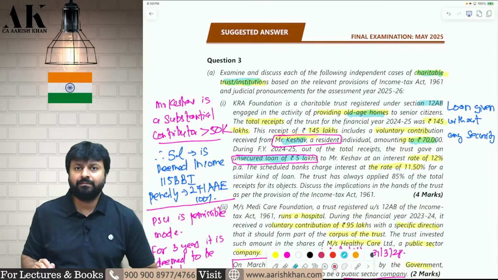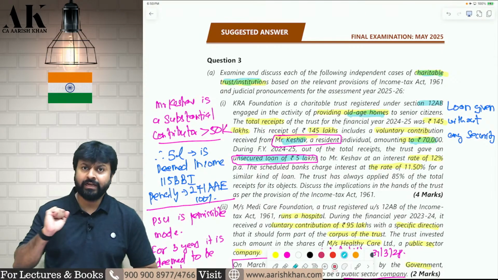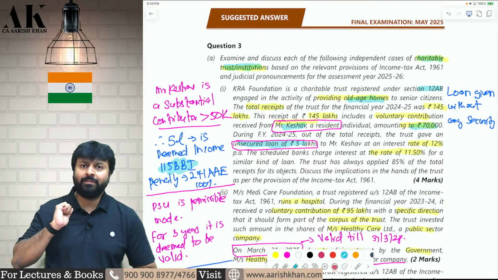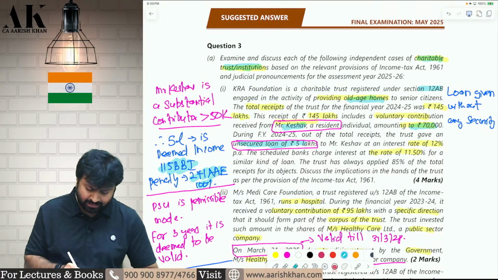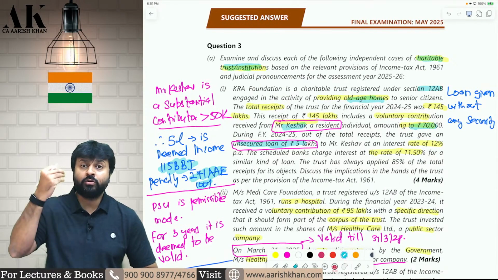To the specified person. So now the trust will be liable for deemed income. This 5 lakh rupees will be deemed income in the hands of the trust under section 115BBI. And the trust will be liable for a penalty under section 271AAE of 100% of 5 lakh rupees. I hope it is clear to all of you. You cannot pass unreasonable benefit to your specified persons.